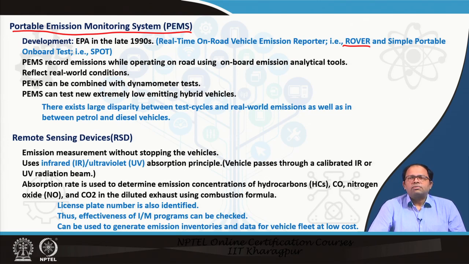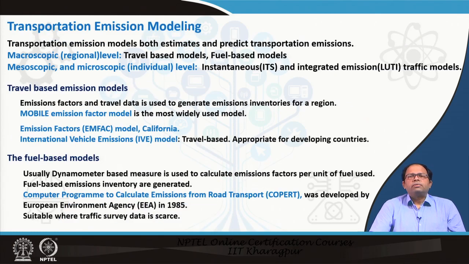So this is a sort of second check, and it could be used to generate emission inventories and data for the vehicle fleet at very low cost. So these were the different kinds of tests that were involved.